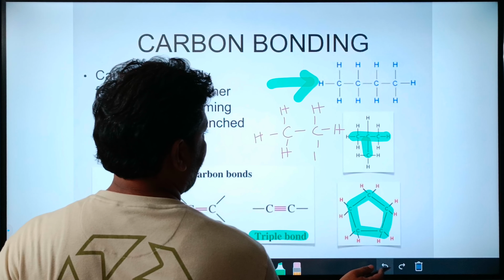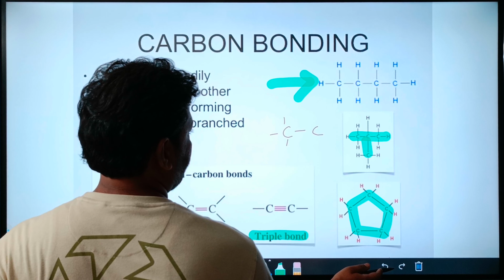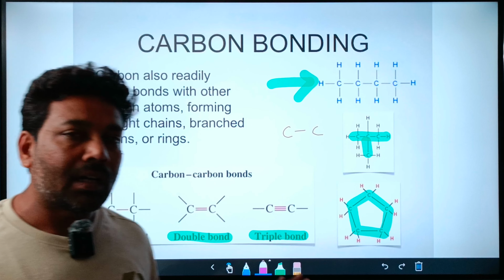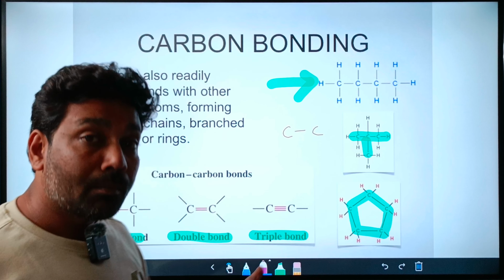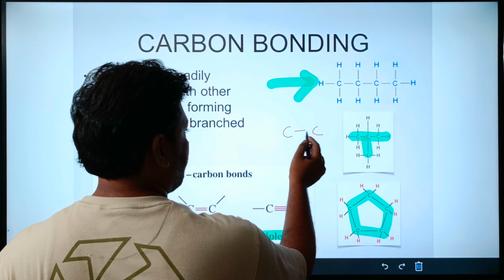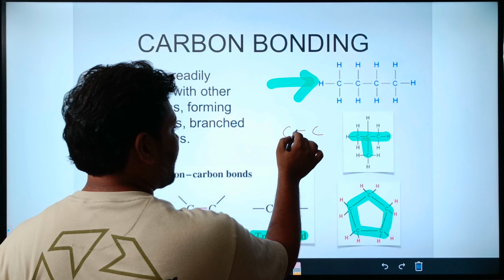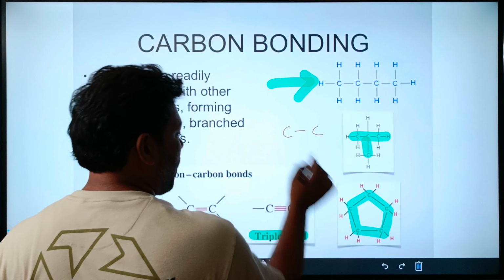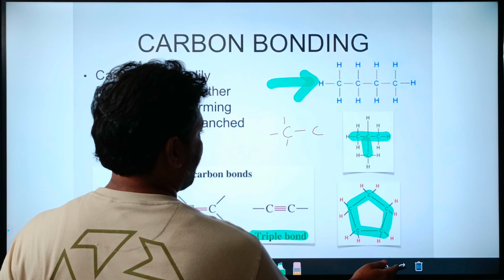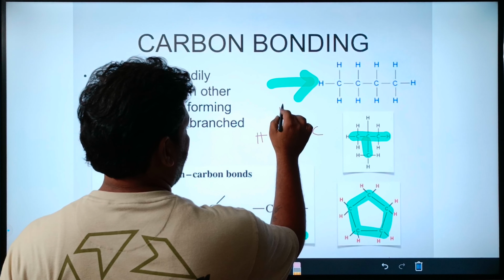So if I write carbon bonded to carbon, by default you may say that carbon is attached to the carbon. Additionally, with tetravalency, one bond is satisfied here, and the other three bonds will be satisfied by hydrogen, and the same for the other carbon, right?